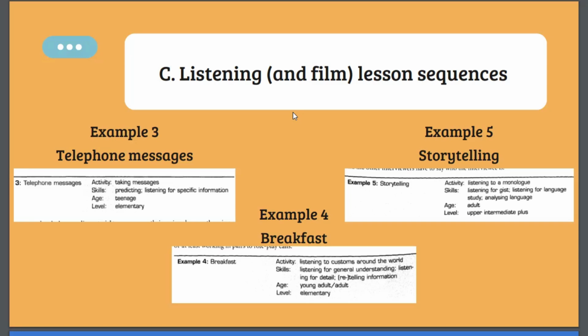In this example, the activity is that students are informed that they will hear 3 conversations where callers leave messages for people who are not there. The person is taking the messages, and they are all in the cinema, but the 3 friends call and leave messages. And that's example 3.